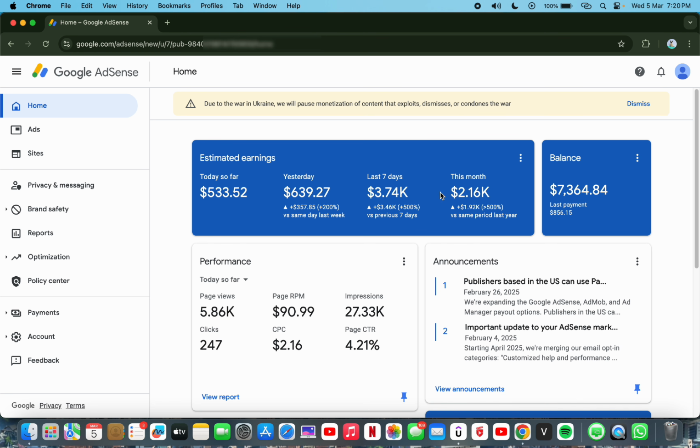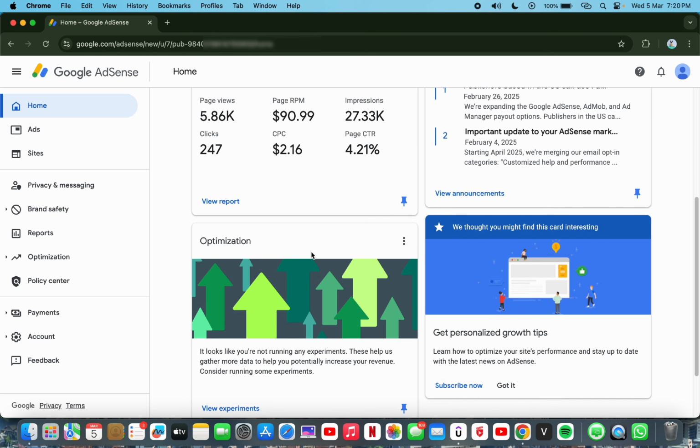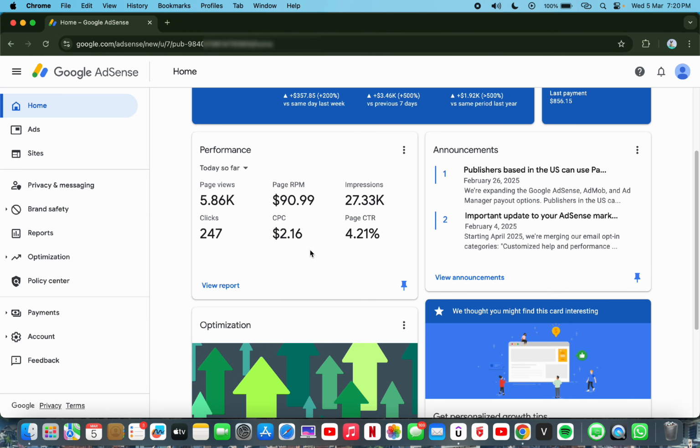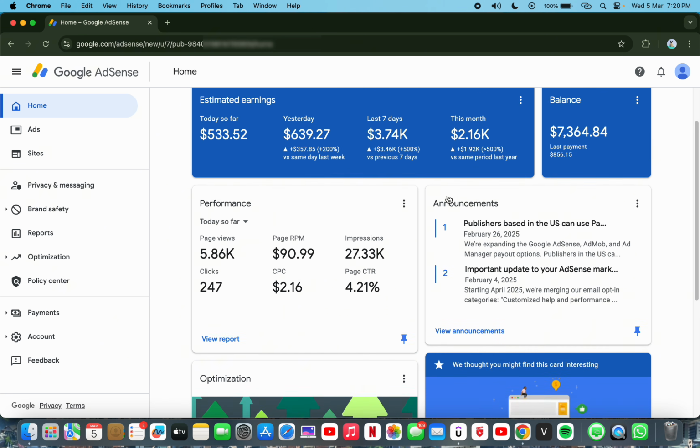You can see this month's work too, what was loaded on the account. This is 2,000. You can see today so far, we are still pushing in more traffic. And below, you can see my CPC. The CPC is also high. We make use of quality cookies to work on this account, so the CPC is high. It's a very good account.